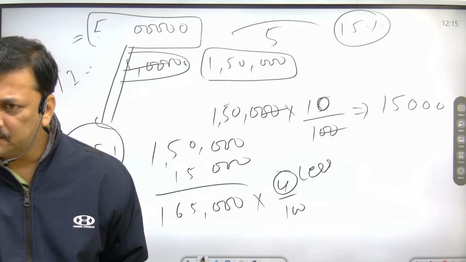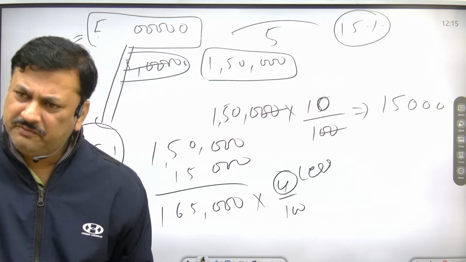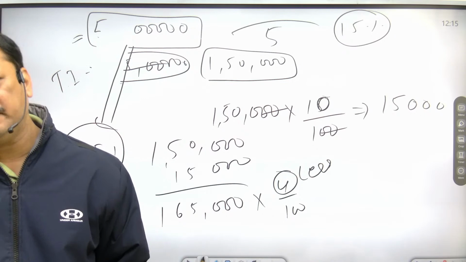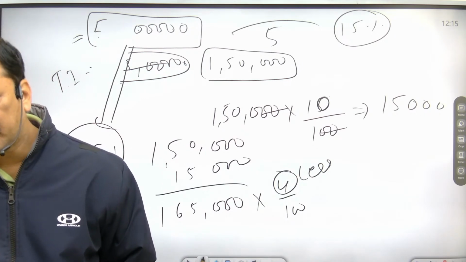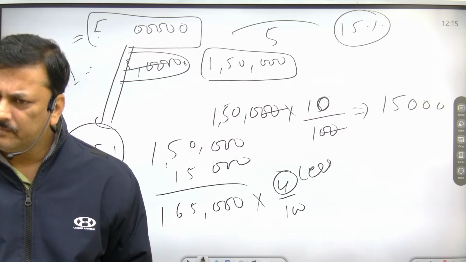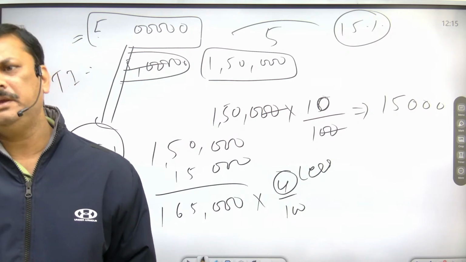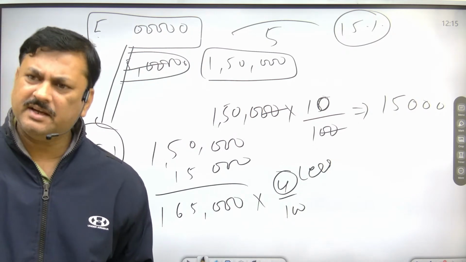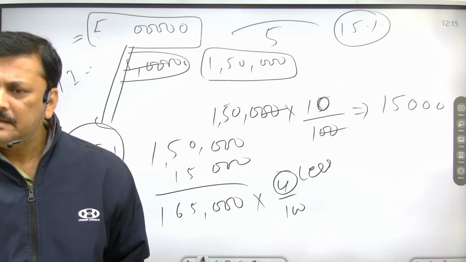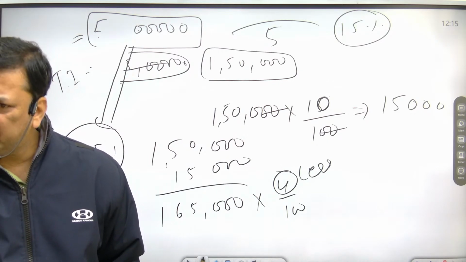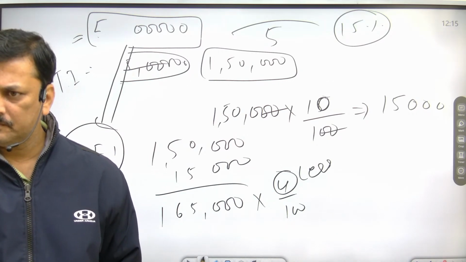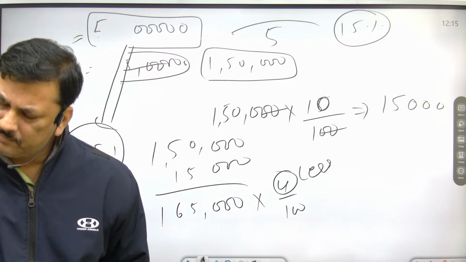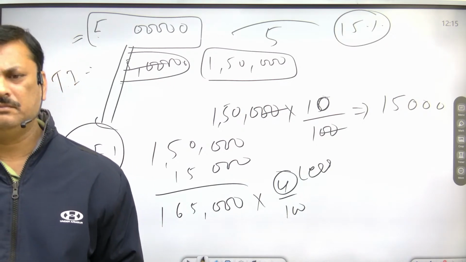Swachh Bharat cess, the money collected will be used only for Swachh Bharat. Krishi Kalyan cess will be used for Krishi Kalyan only. And cess is only for a specific period. But for surcharge, there is no such limit.